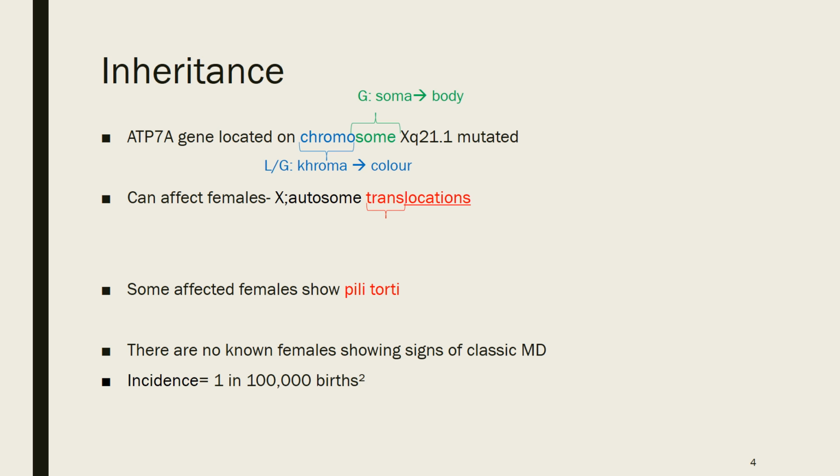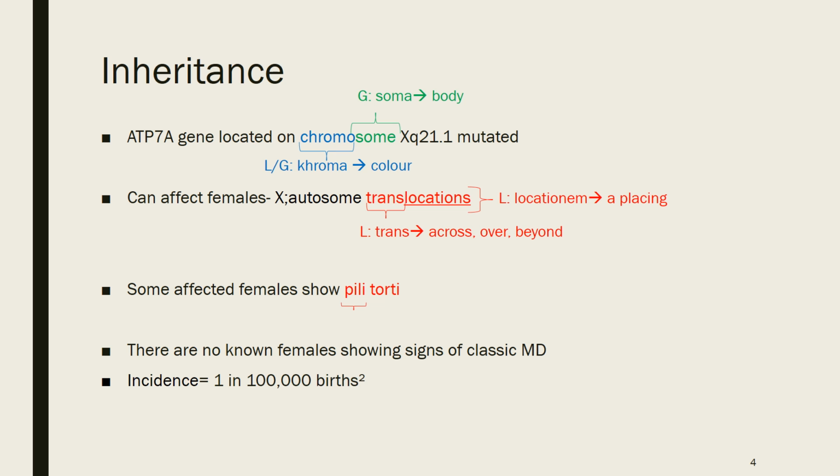So despite being an X-linked disease, Menkes can affect females too. And this can happen if there's an X autosome translocation. So autosome just means it's not a sex chromosome, and translocation comes from Latin. It means a cross and a placing. So it's essentially where they're switching places of genes.